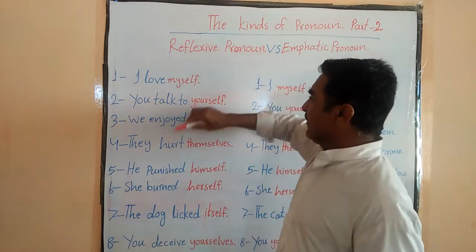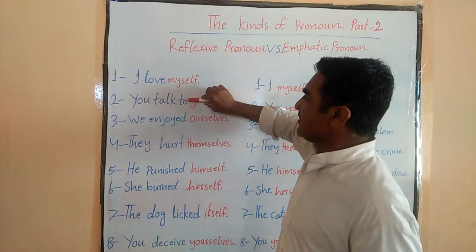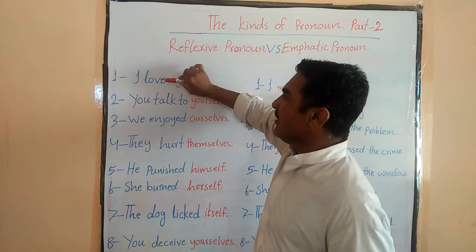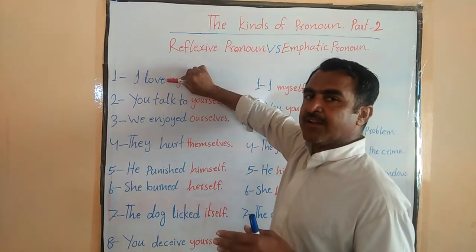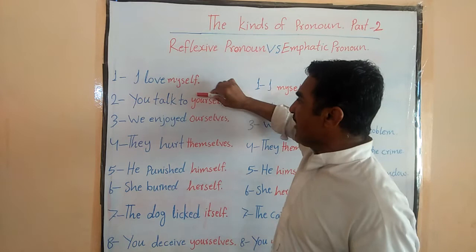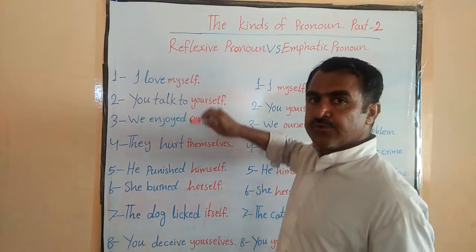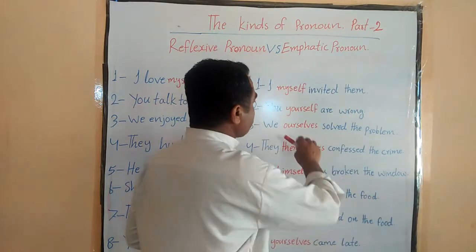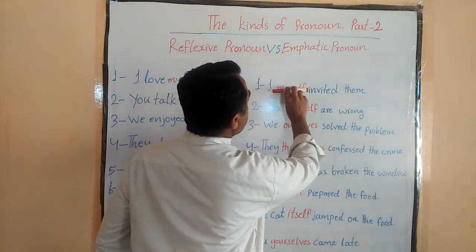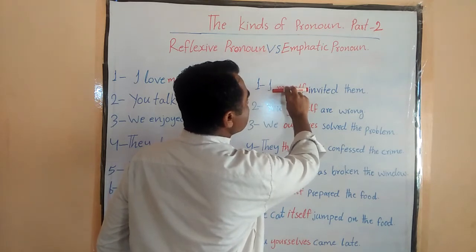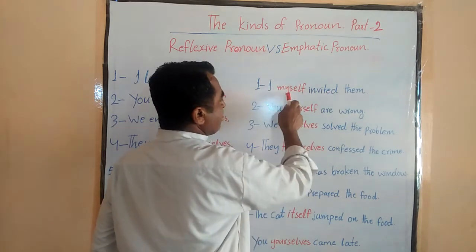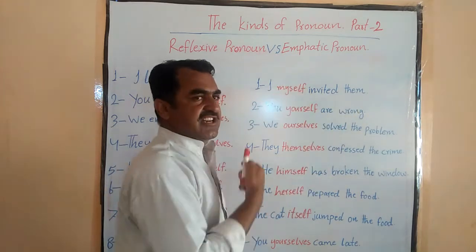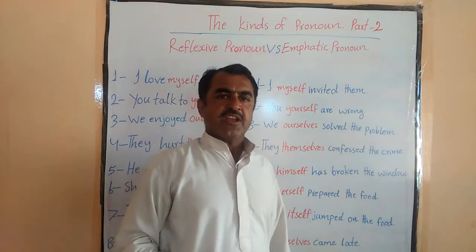Now if I remove this, the sentence has no meaning. For example, if I remove this, I love, so I love who? The sentence has no meaning. It is nonsense. It is meaningless. If I remove this one, you talk to who? That's why all these sentences are like this. But if you remove this, for example, with this: I myself invited them. Now I want to remove this: I invited them, but the sentence still has its meaning. The core meaning is remaining.